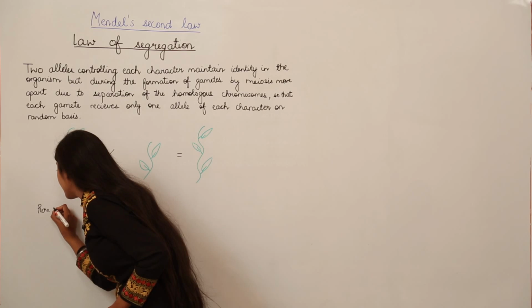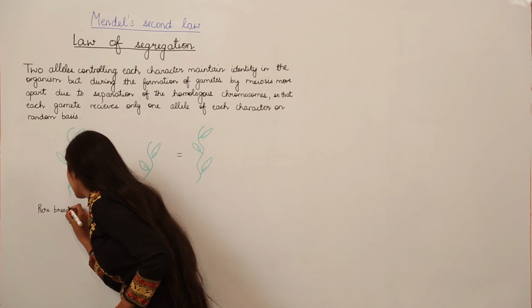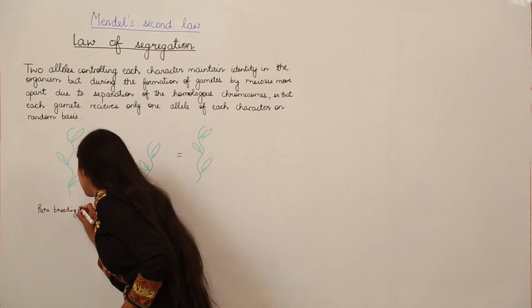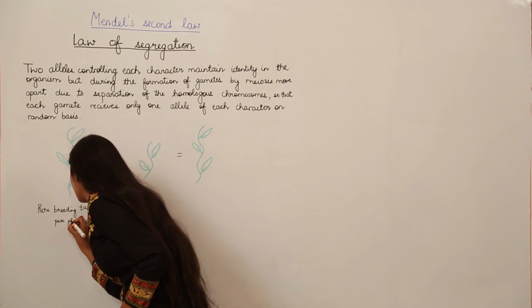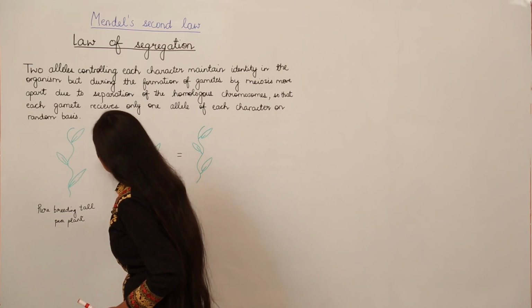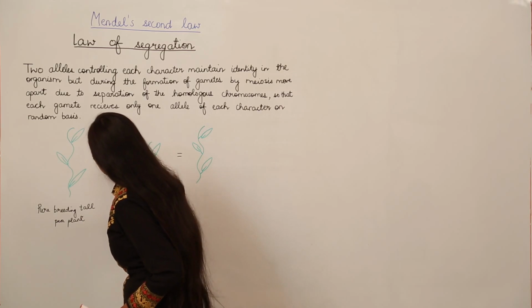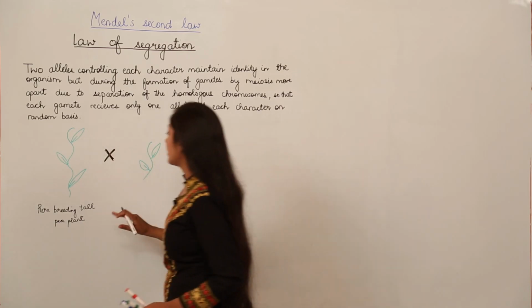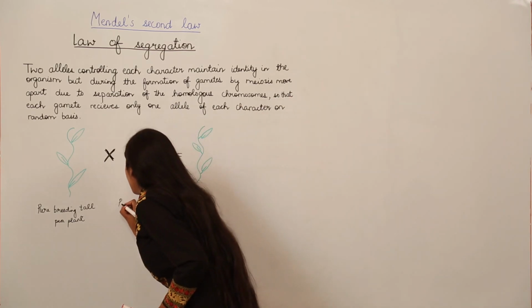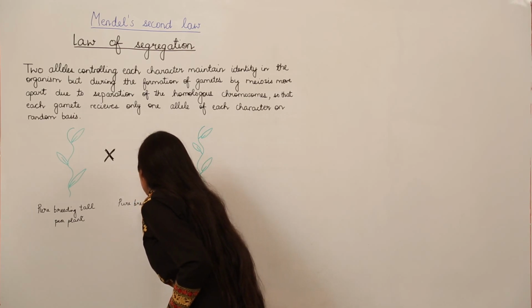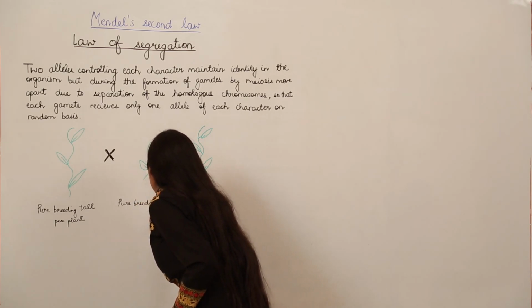Pure breeding tall pea plant, and it was crossed with what? With pure breeding dwarf pea plant. So you can write here pure breeding dwarf pea plant.